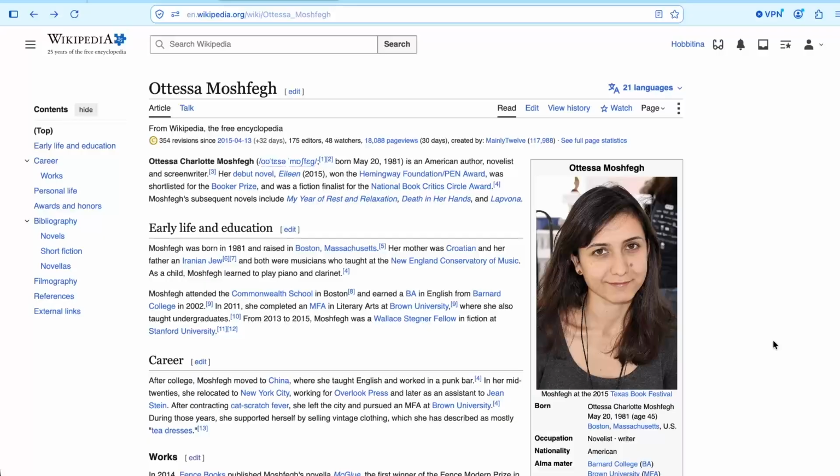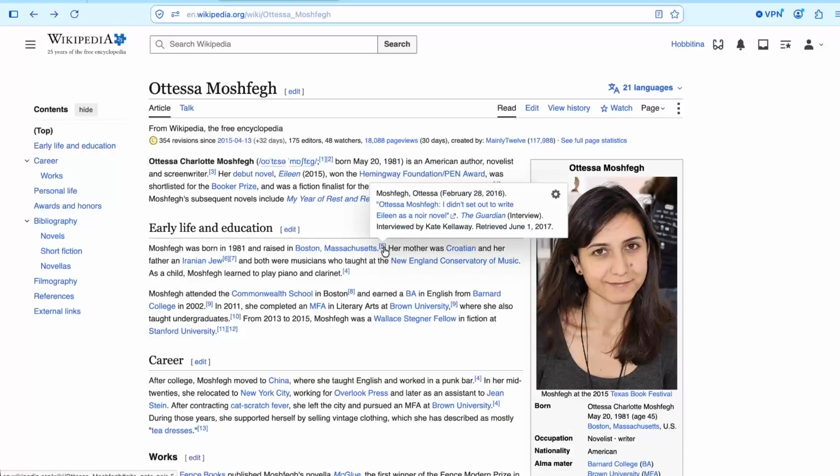If we're looking at Ottessa Moshfegh's life, right here it talks about how she was born in 1981 and raised in Boston. And there's number 5 here pointing to a source that should support that she was born in 1981 and raised in Boston. And if that's not true, then other editors might look at that source and realize it and change how the sentence is written later. Or if they find that there are other sources that conflict, then they might do an analysis of all the different sources and change how the article is written.